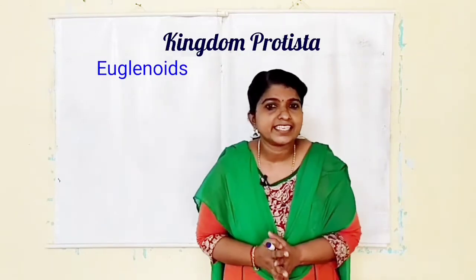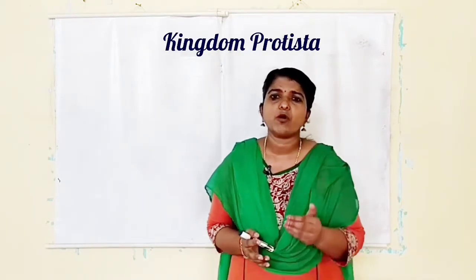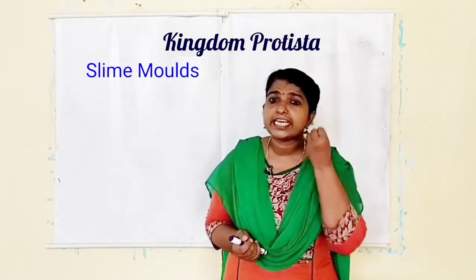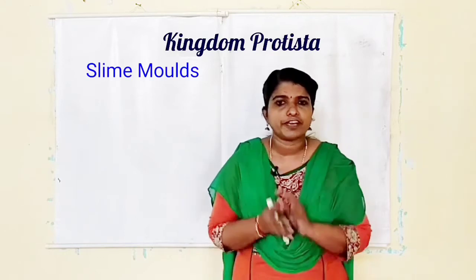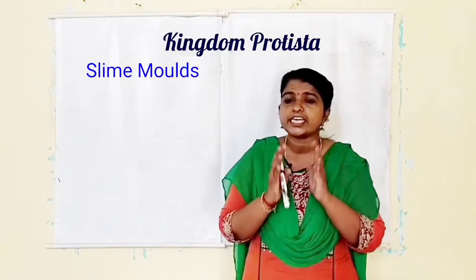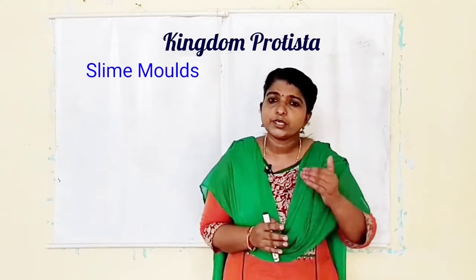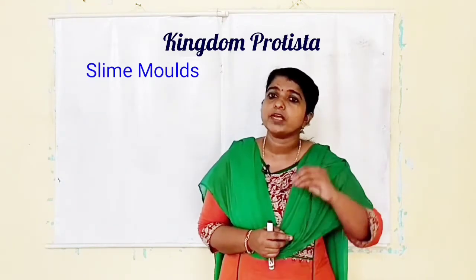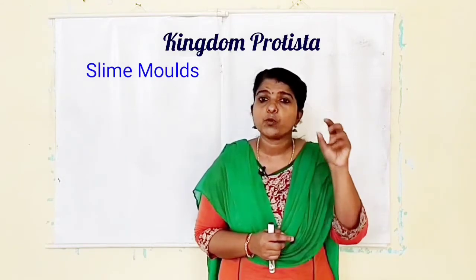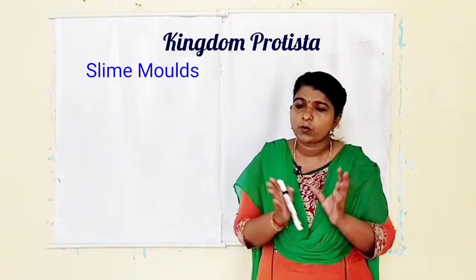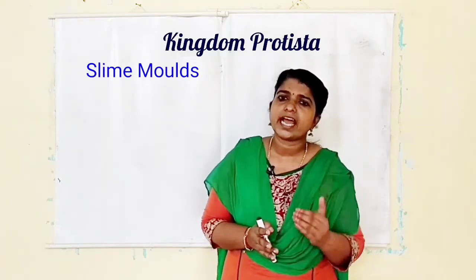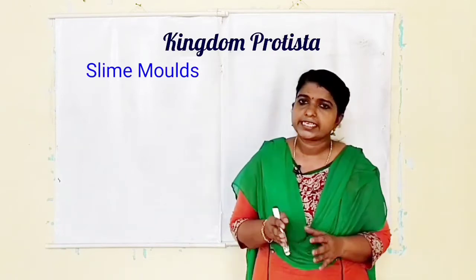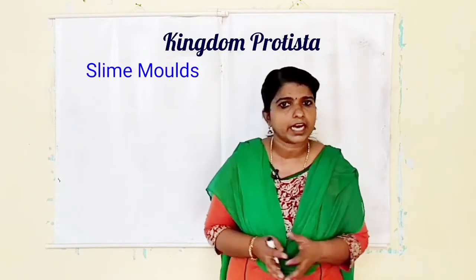The next category is slime molds. Slime molds are saprophytic in nature. They engulf decaying material. And during favorable conditions, they form aggregations called plasmodium. And during unfavorable conditions, this plasmodium differentiates and forms fruiting bodies with spores at the tip. The spores are covered with a very thick wall, so they can resist any adverse conditions. Later, the spores are dispersed by air currents.